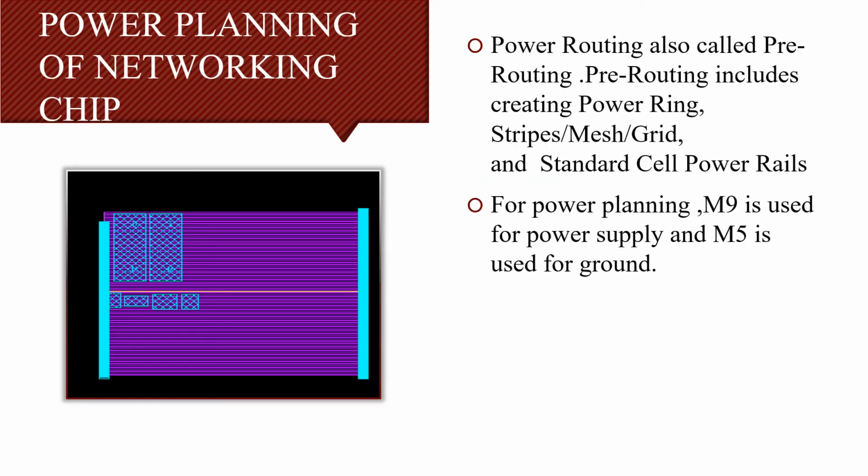In power planning, we provide a mesh type of structure to all the standard cells. For power planning, M9 layer is used for VDD and M5 is used for VSS.